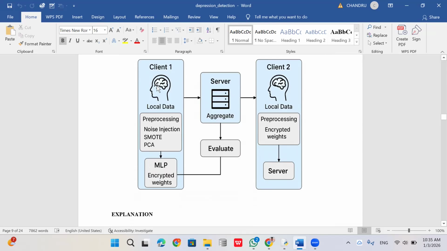So the client's model goes to the server without sharing the local dataset. That model can be accessed by the client with its local data, and again it goes to the server. Like this, without sharing their datasets, they send each model's weights to the server, and the server creates one global model which can be used by both clients.